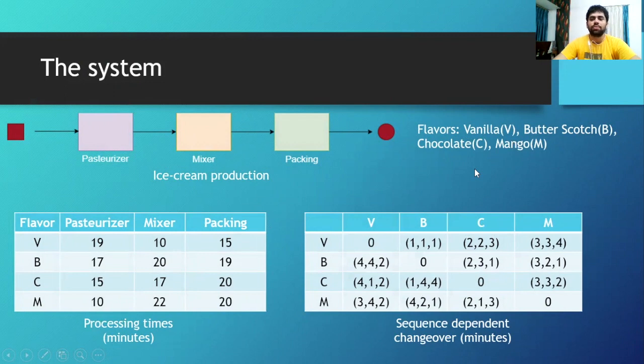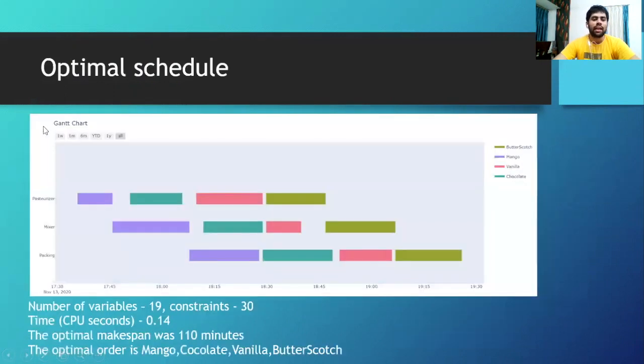So we have solved this problem using our code, and this is the result we have found. If you run the code, this Gantt chart will appear on your screen as well. There are 19 different variables and 30 different constraints we have used to define this problem. It's solved in just 0.14 seconds. And the optimal makespan we have got here is 110 minutes. You can see this in the table, approximately 2 hours.